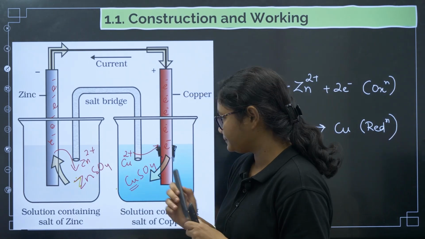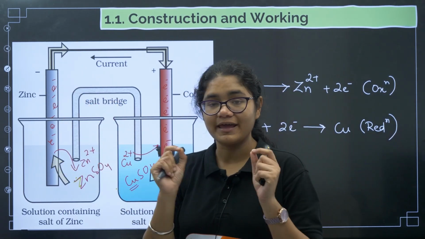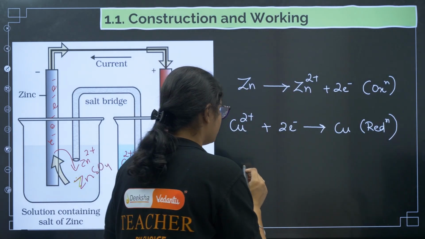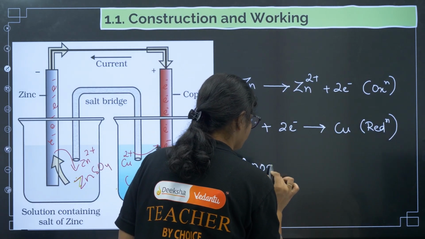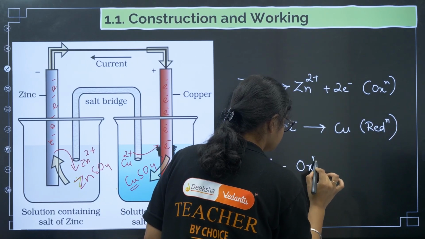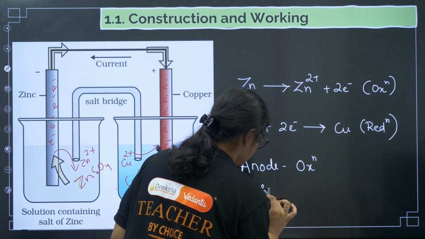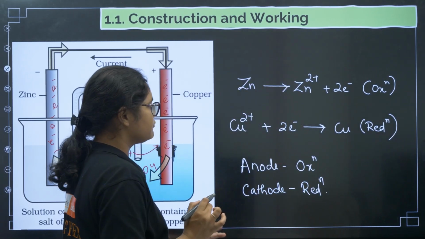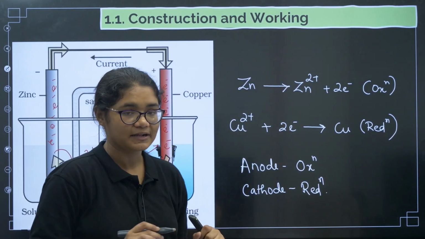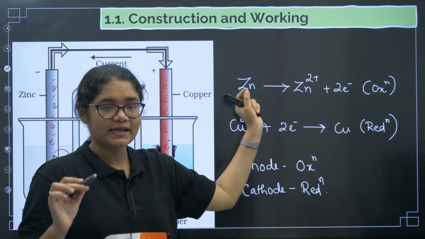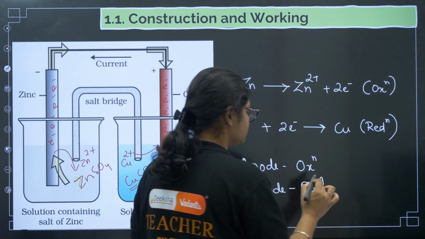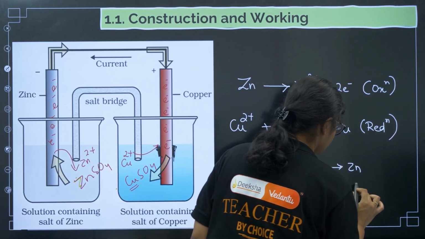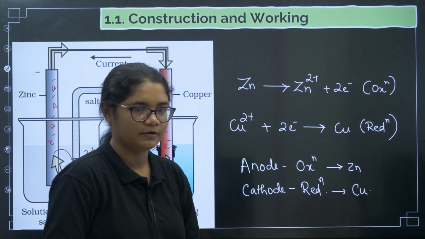Now, remember this definition is always valid: anode is that electrode where oxidation takes place, and cathode is that electrode where reduction takes place. So now tell me which is anode and which is cathode here. Oxidation is taking place at zinc, so which is my anode in this particular case? Zinc is the anode. And where is reduction taking place? At copper, so the cathode is copper, right?